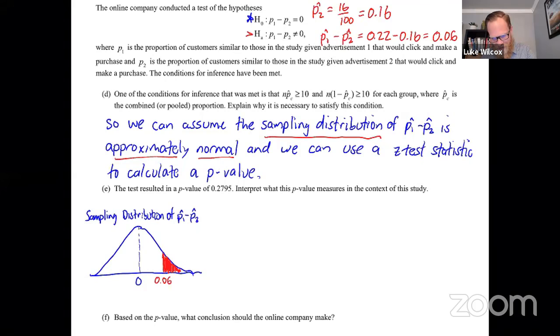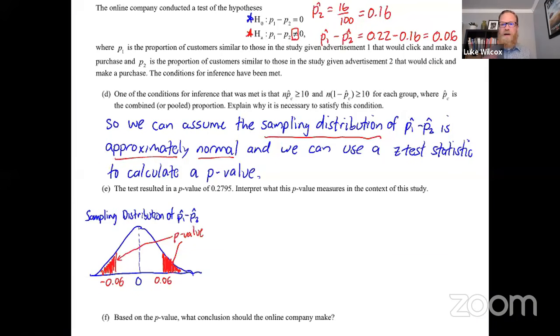If you look back at the alternative hypothesis, you will notice it is two-sided, which means we need the equivalent area on the other side, which would be a difference of sample proportions of negative 0.06 or lower. So the p-value is just these two shaded red regions.